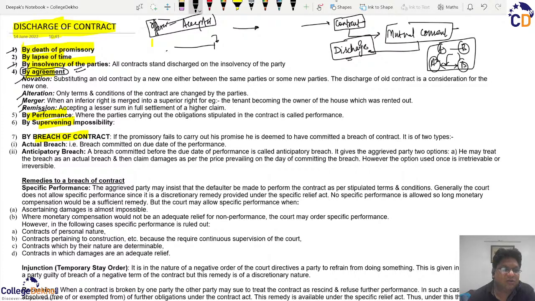So by the merger, as has been written, when an inferior right is merged into a superior right.